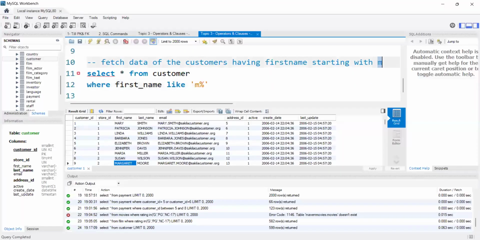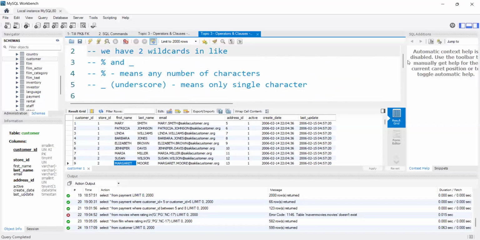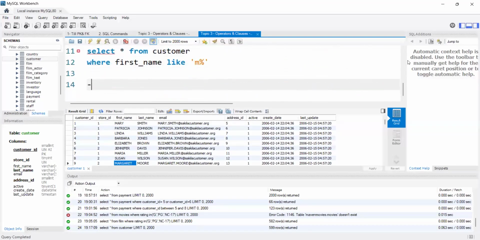Here I'm searching for the pattern of first name starting with M. Underscore in the sense it will use only one character. Percentile in the sense any number of characters. That means what I'm saying, in my first name the first letter should be M, and after M there can be any number of characters, right?